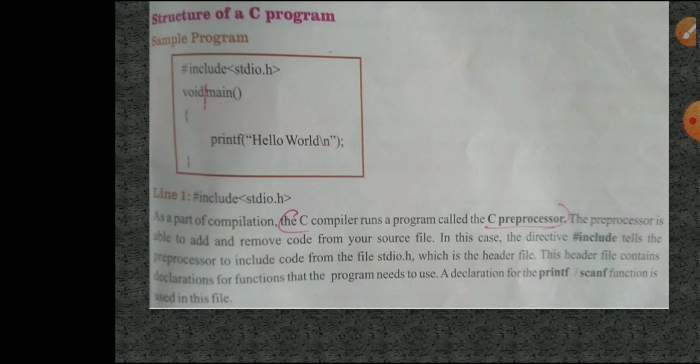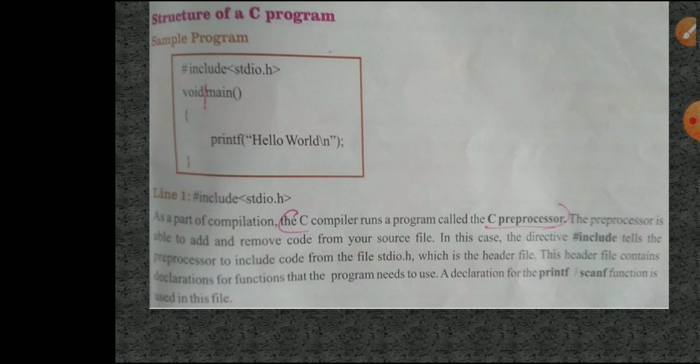This preprocessor is used to add and remove code from your source files. Preprocessor means that before compiling your programs, we check. Whenever we have to edit, add or remove any coding structure, we edit it in the source file itself, and then we execute that program.